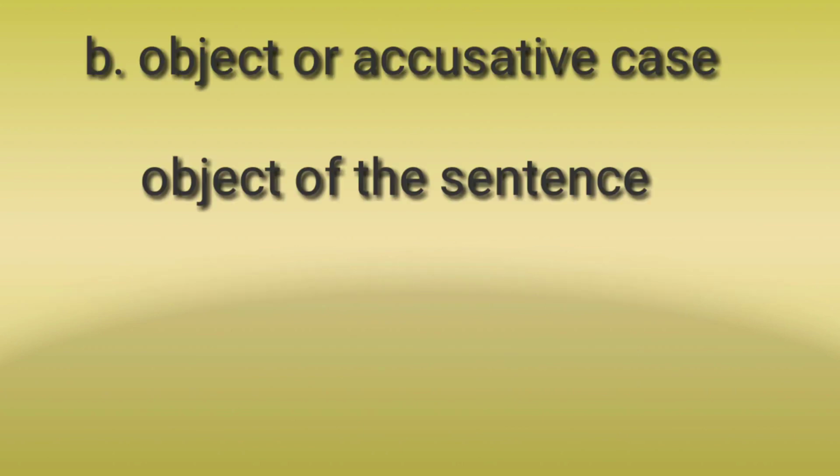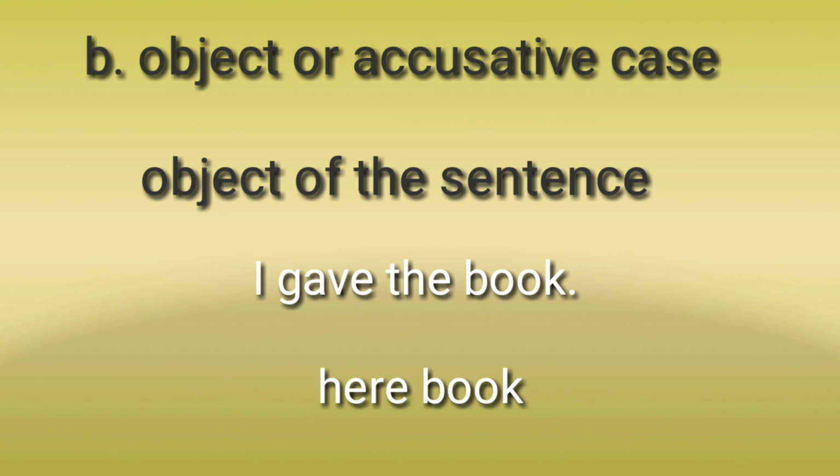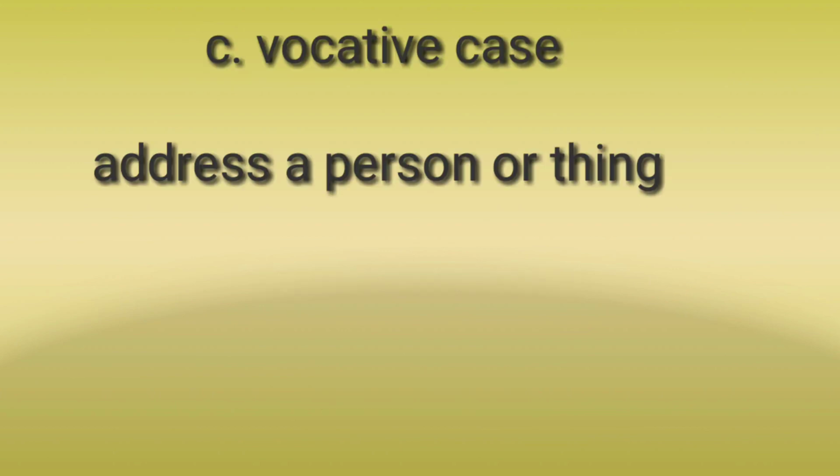Second is the object of the sentence is said to be in the objective case. Book is the object case as it is the object in the sentence. Third is vocative case. It is used to address a person or thing.